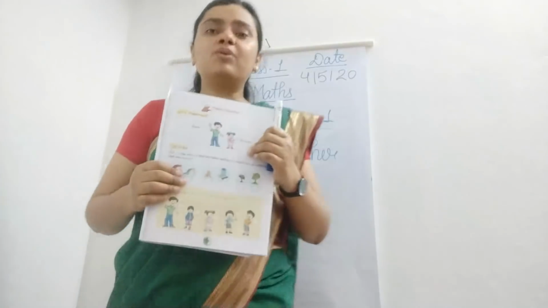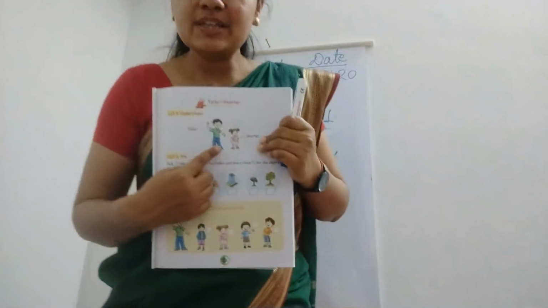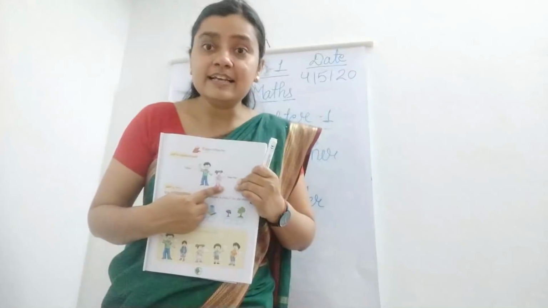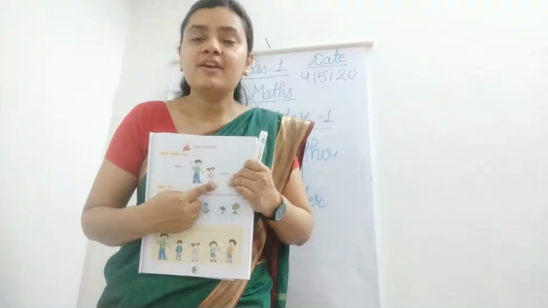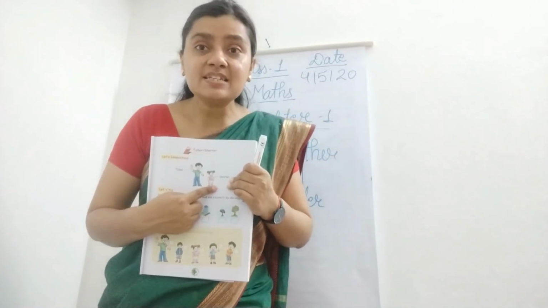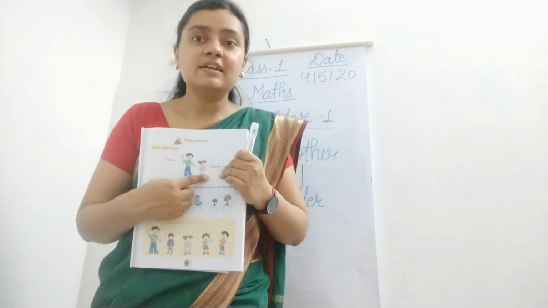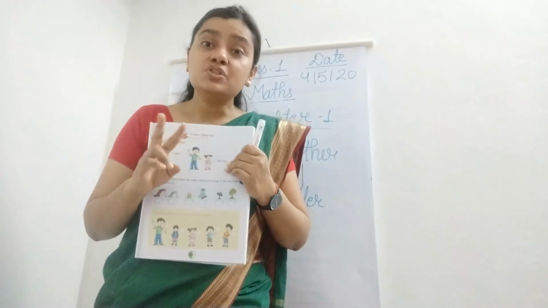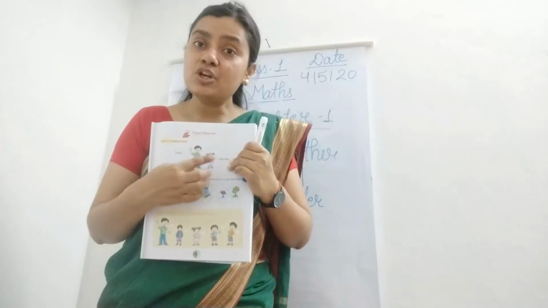Here in the book you can see this boy is taller and this girl is shorter. When we are talking about anyone's height or length, we use the words taller and shorter.